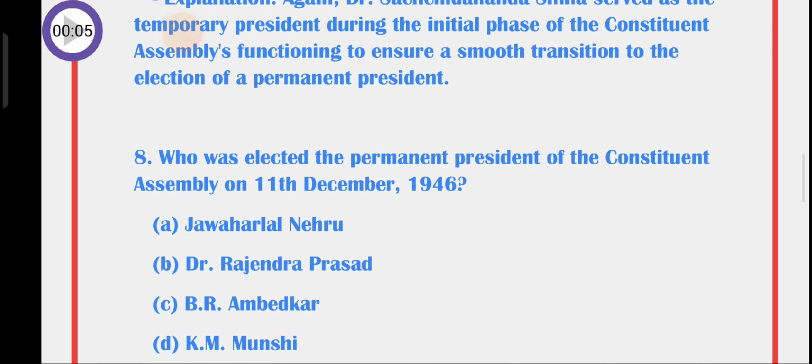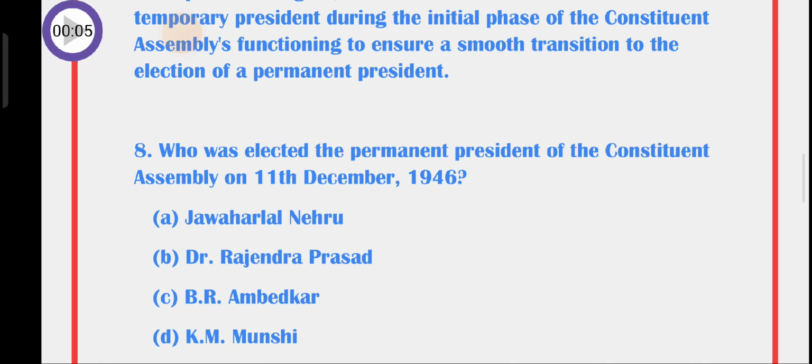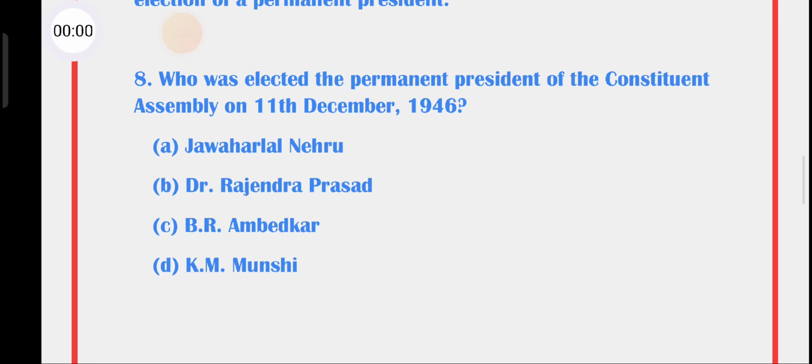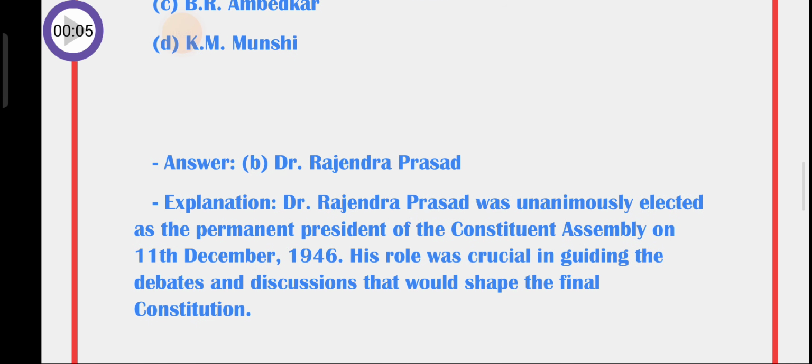Question number 8. Who was elected the permanent president of the Constituent Assembly on 11th December 1946? A. Jawaharlal Nehru, B. Dr. Rajendra Prasad, C. B.R. Ambedkar, D. K.M. Munshi. So the answer is Dr. Rajendra Prasad. Dr. Rajendra Prasad was unanimously elected as the permanent president of the Constituent Assembly on 11th December 1946. His role was crucial in guiding the debates and discussions that would shape the final constitution.